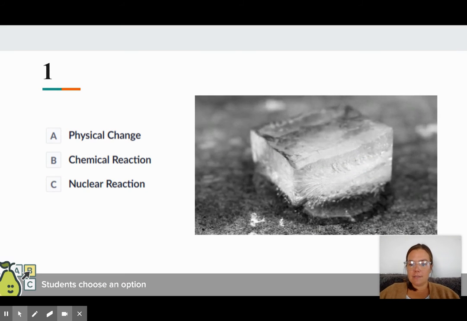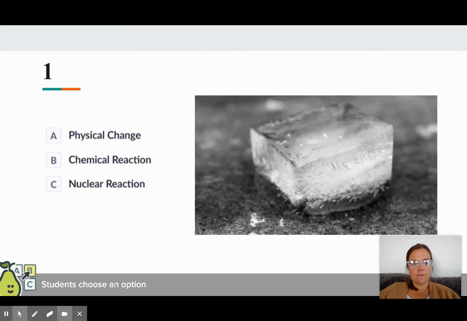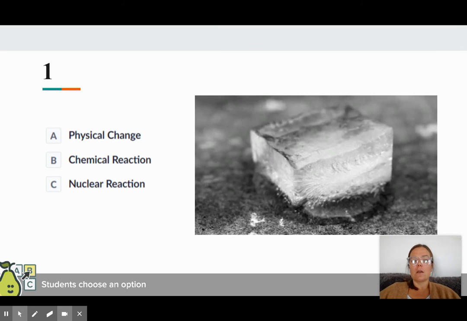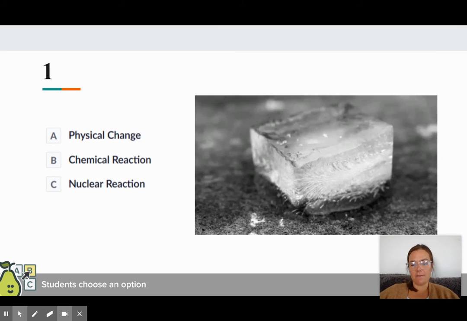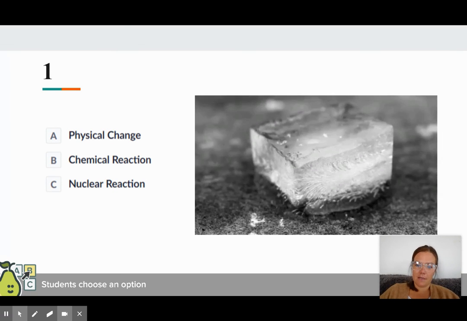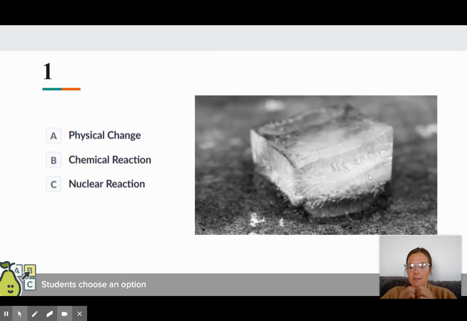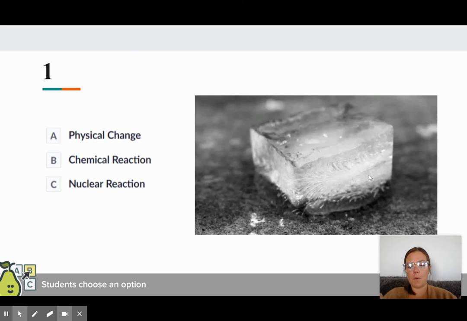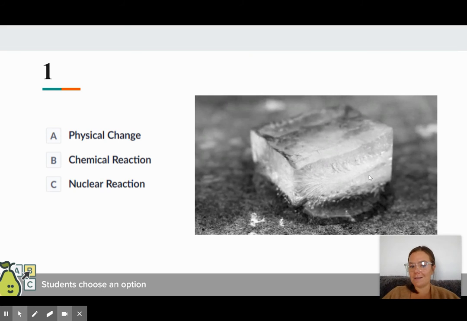So is this melting of an ice cube a physical change, a chemical reaction, or a nuclear reaction? Okay, and what is the evidence to support that? So what we see here, this is a physical change. That water is in the solid form. The bonds between those water molecules are being released as they move apart and become a liquid, but you still have water. It is just in a different phase.